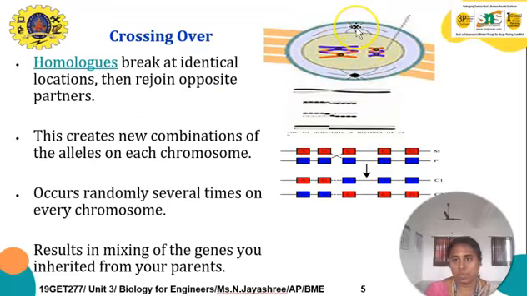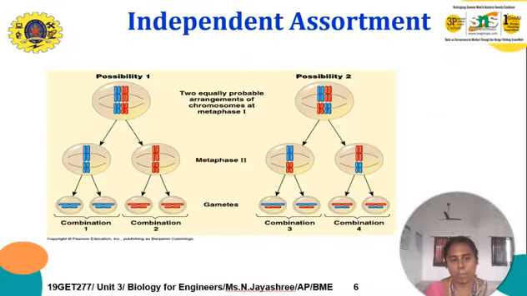So the top and bottom are pulled up and down, and this forms the other daughter cells. This recreates a new combination of chromosomes. It occurs randomly several times in every chromosome, resulting in a mixing of genes that are inherited from the parents. This is the crossover of prophase 1.